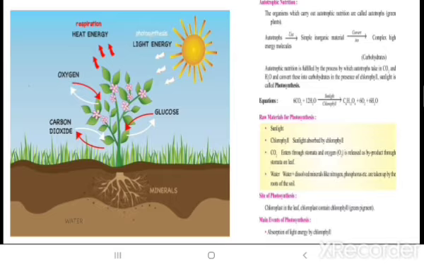So this whole process is called photosynthesis. If we want to write it in the form of an equation, it would be: carbon dioxide plus water, in the presence of sunlight and chlorophyll, indicated over the arrow, gives sugar, that is C6H12O6, oxygen and water, which is a byproduct.